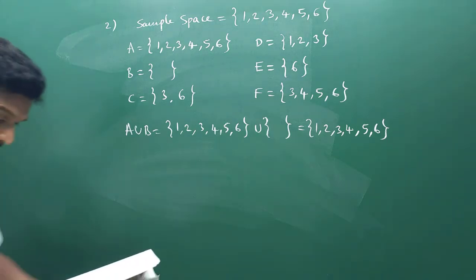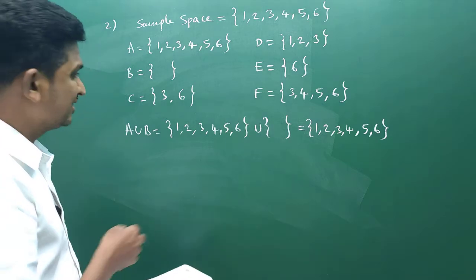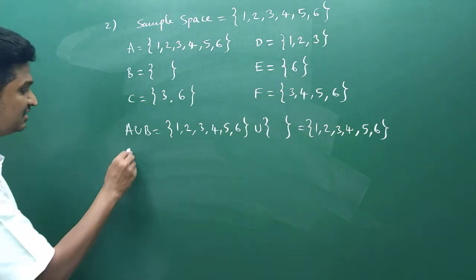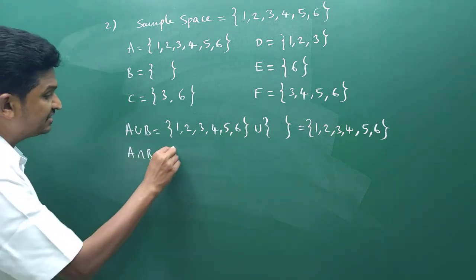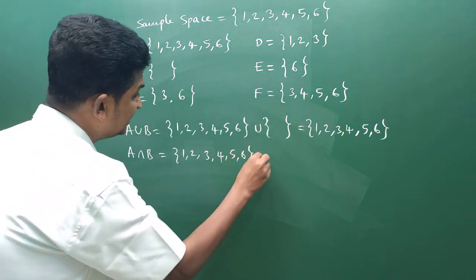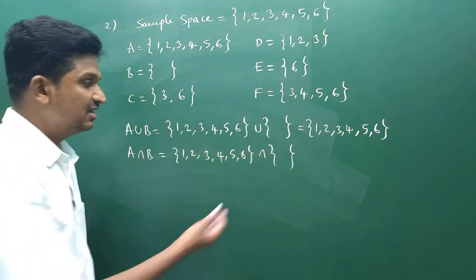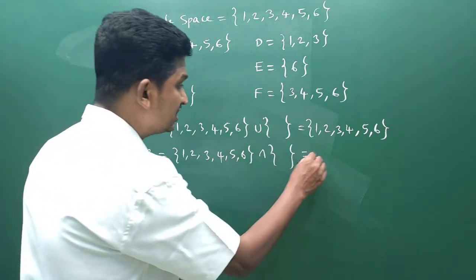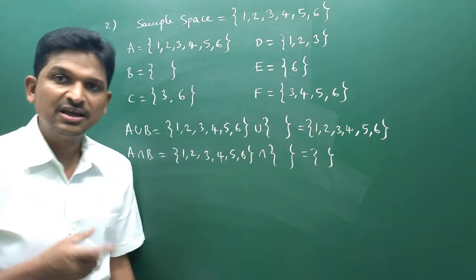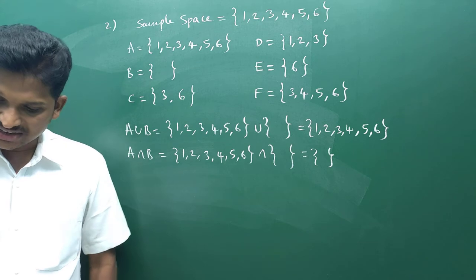Okay. Next, A union B is over. A intersection B they are asking. Intersection means, see, empty set you will get. A intersection B: set A, 1, 2, 3, 4, 5, 6, intersection null set. What are the elements common in both? Obviously, here smaller set is there. So, intersection of these two is null set. You already learned these things in sets chapter, that's why I am not explaining in detail. You can understand these things.